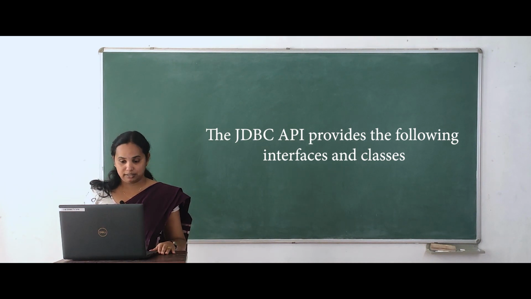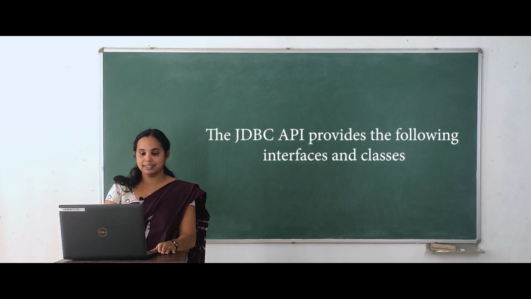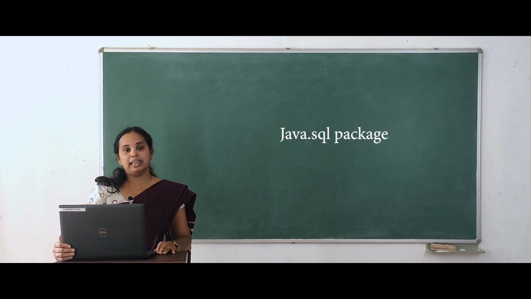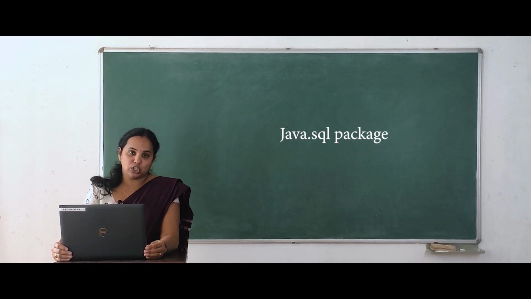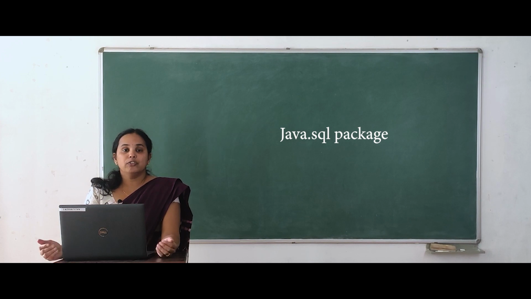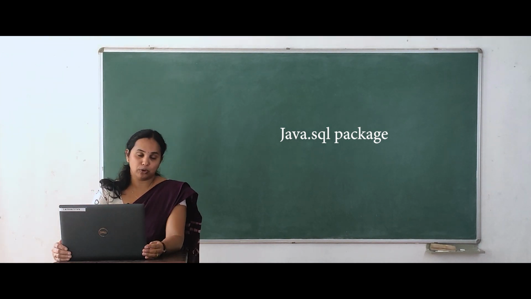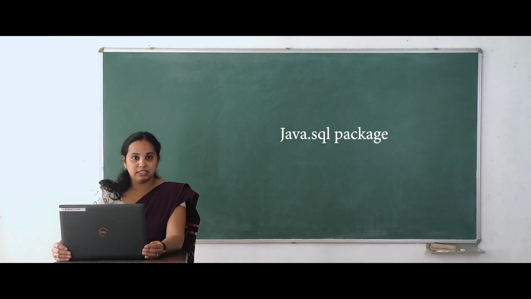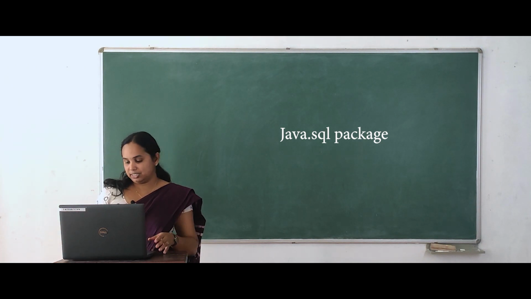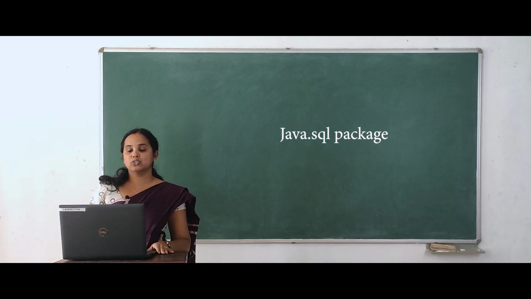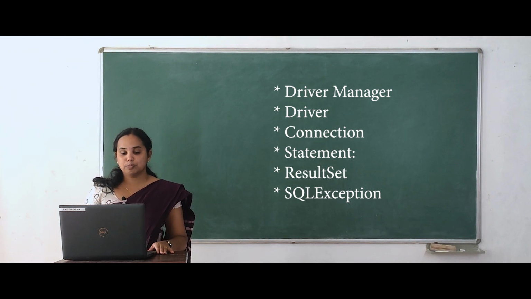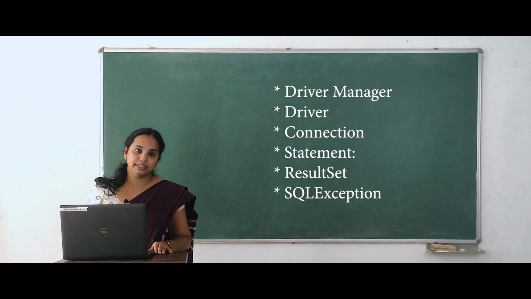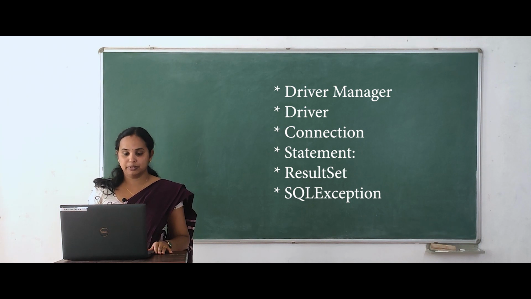We can go through the JDBC packages. Actually, the JDBC API consists of one important package. It is called the java.sql package. So, if you want to use JDBC in our program, we should import this package, java.sql.*. This consists of lots of interfaces, classes and methods which provide the necessary communication between Java and DBMS.